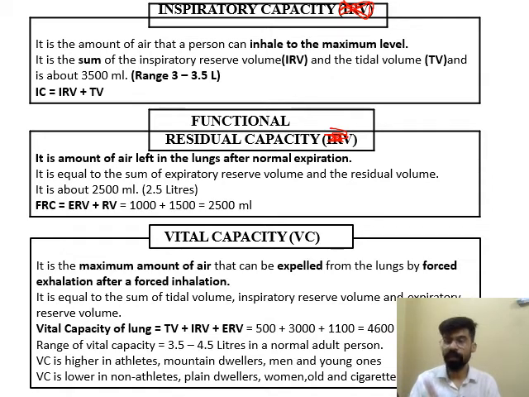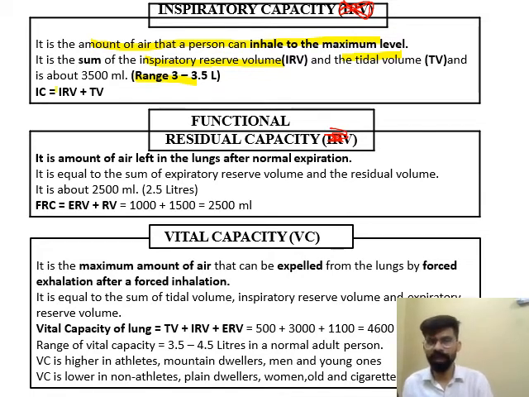What is capacity? Capacity is the sum of the volumes. So what is inspiratory capacity? It is the amount of air a person can inhale to a maximum level, meaning tidal volume plus the air that I can inhale forcefully. It is the sum of inspiratory reserve volume plus TV, and its value is near about 3500 ml. IC is equal to IRV plus TV.